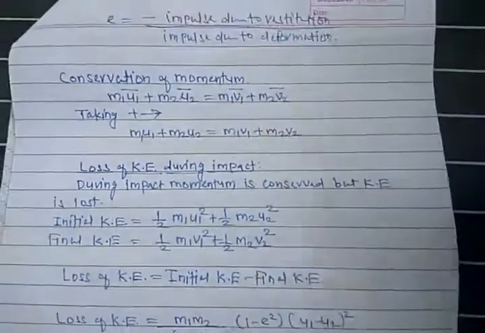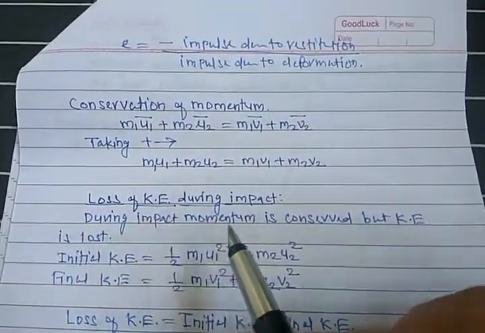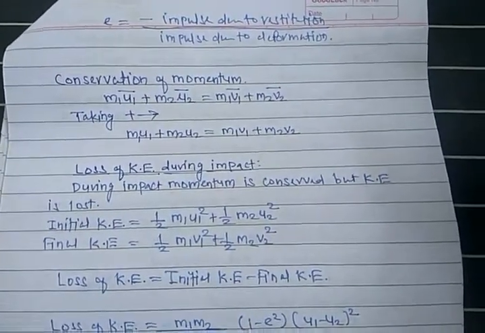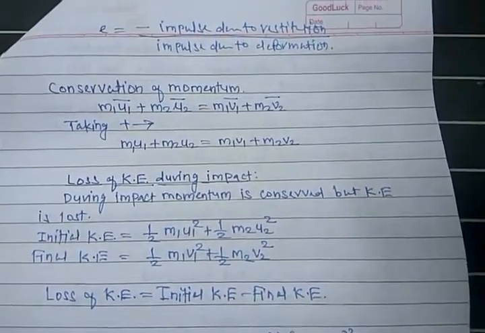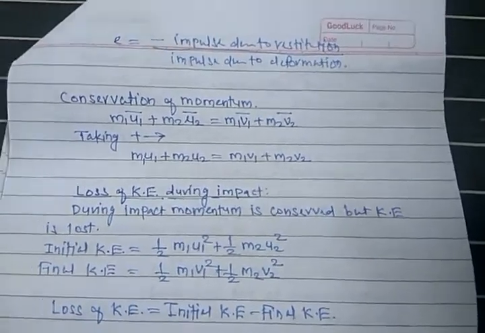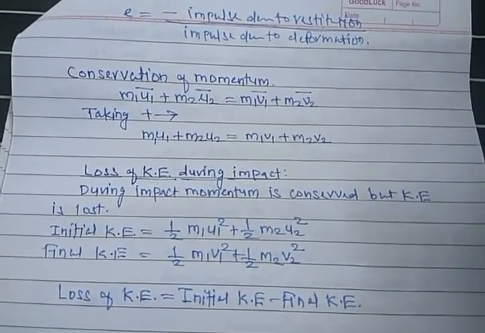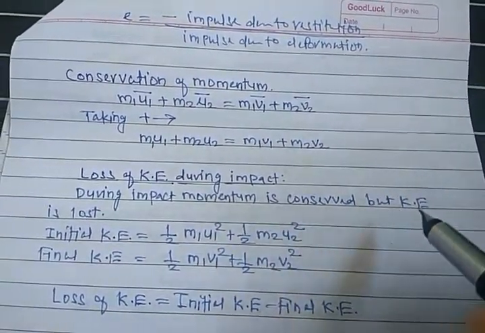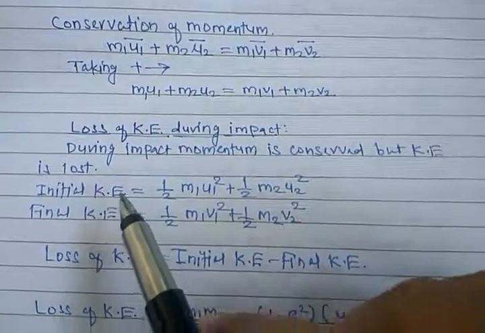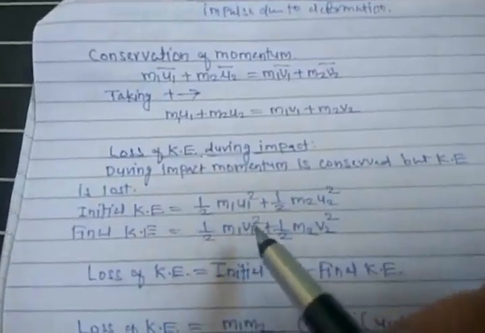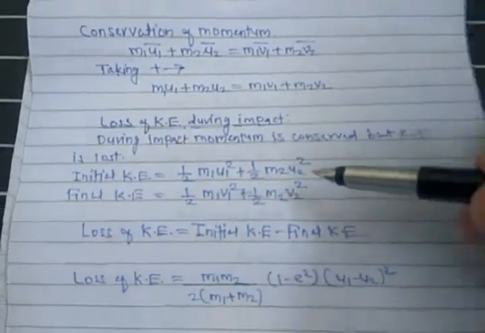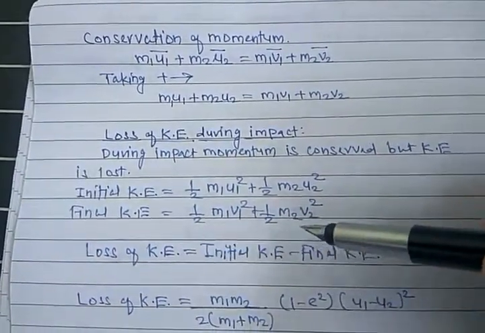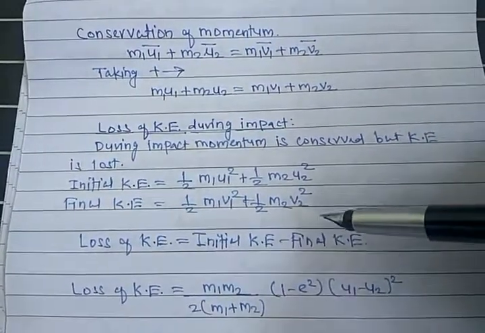Next, loss of kinetic energy during the impact. We know during the impact kinetic energy loss takes place. Obviously kinetic energy before the impact is much more, and after the impact it is less. So during impact momentum is conserved but kinetic energy is lost. Initial kinetic energy is half of m1 u1 square plus half of m2 u2 square, and final KE is half of m1 v1 square plus half of m2 v2 square.